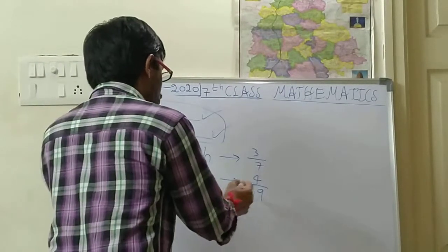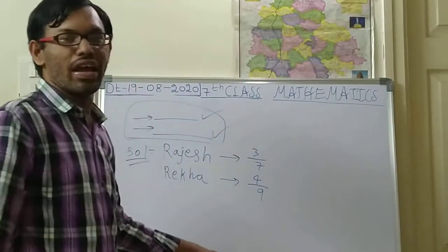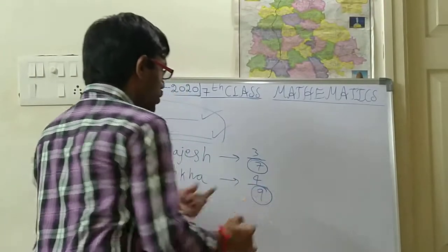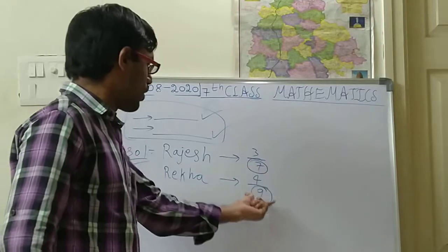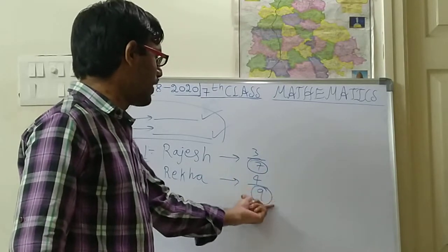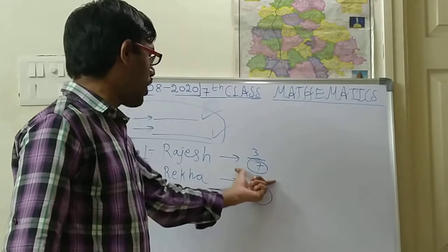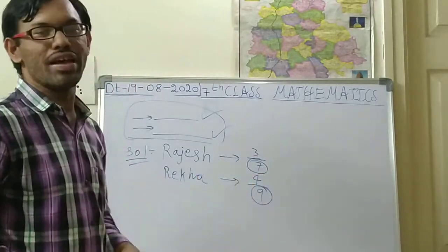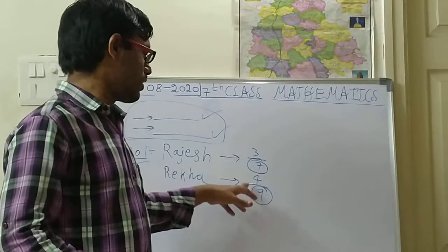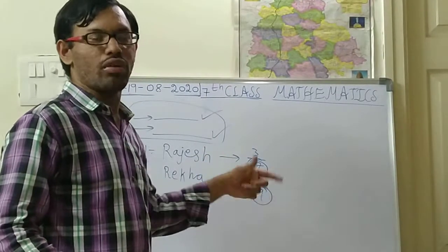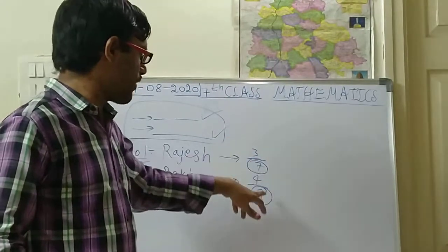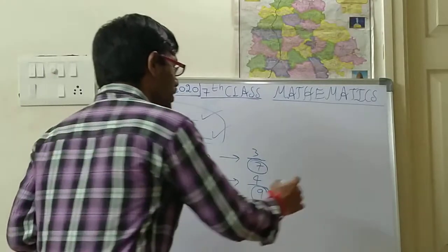So what should you do? We have 3/7 and 4/9. For these two numbers, first check the denominators. What is the denominator here? 7. What is the denominator here? 9. The denominators 7 and 9 are unequal, they are not the same, so you should make them equal. For that you should find the LCM of 7 and 9. So what is the LCM of 7 and 9?